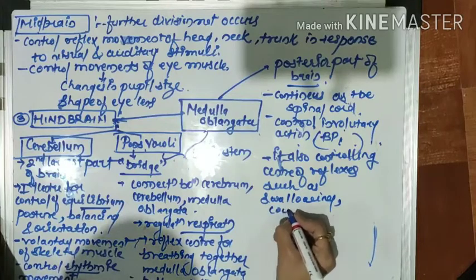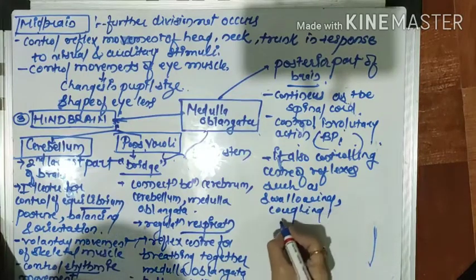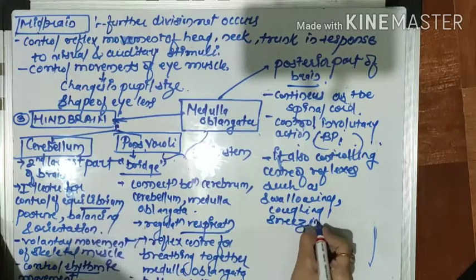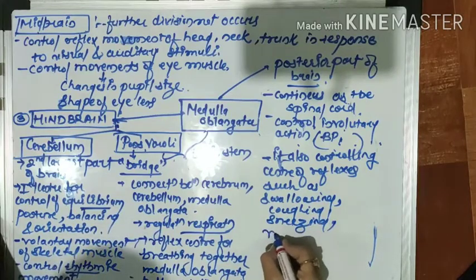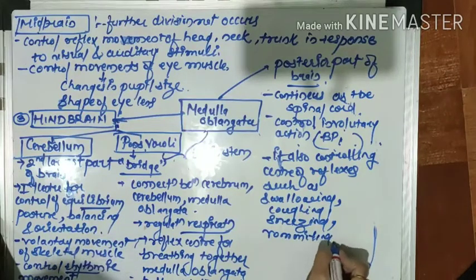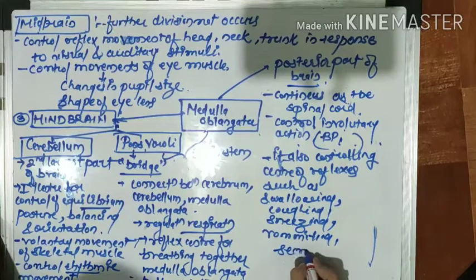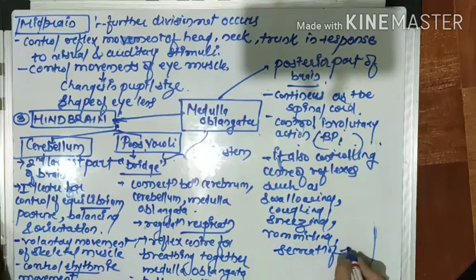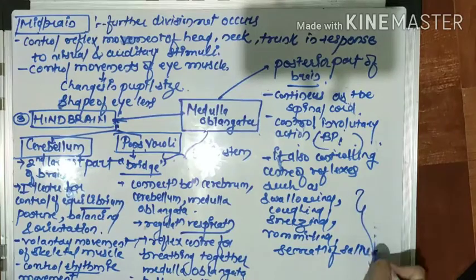Swallowing, coughing, sneezing, vomiting, and secretion of saliva are also controlled by this medulla oblongata. So these are the three important parts of the hindbrain.